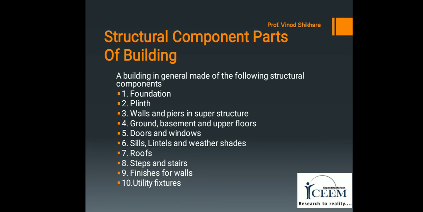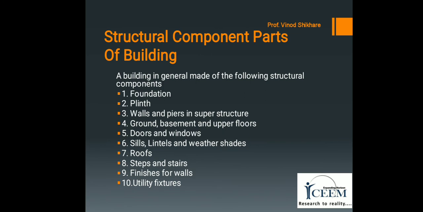Fourth component is ground, basement and upper floors. The main function of a floor is to provide support of occupant, furniture and equipment of a building, and the function of providing different floors is to divide the building into different levels for the purposes of creating more accommodation within the limited space.